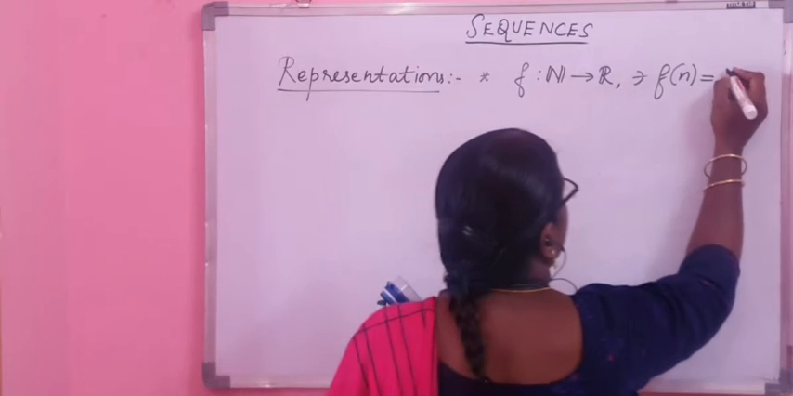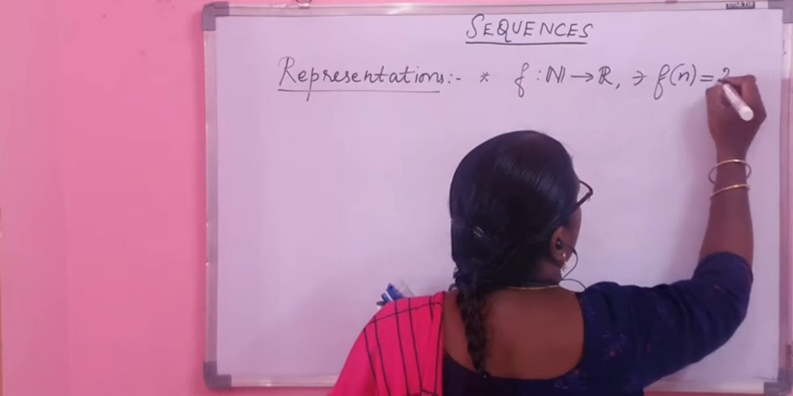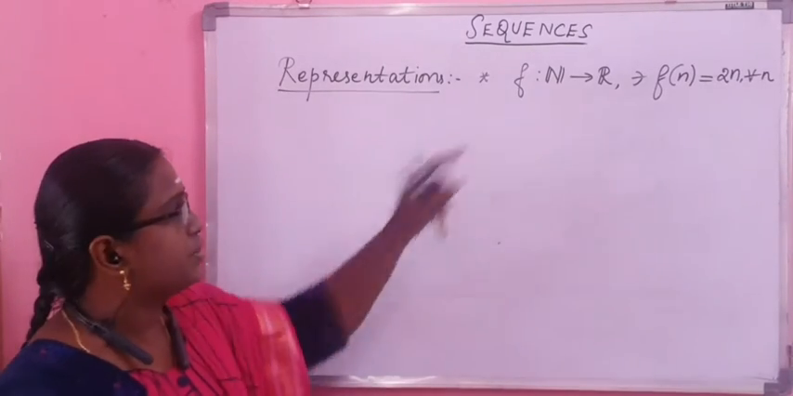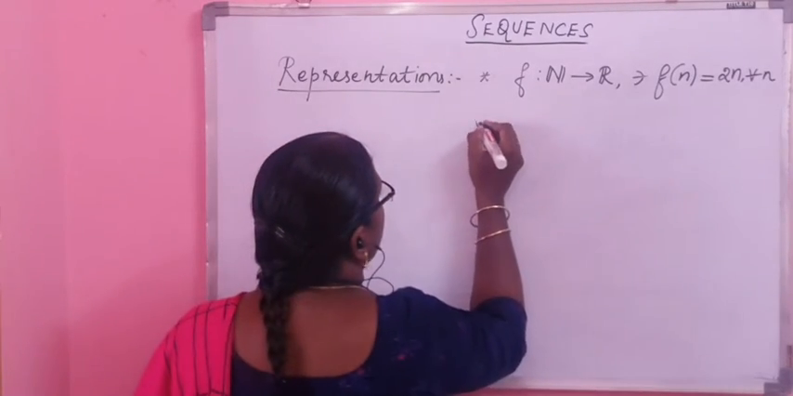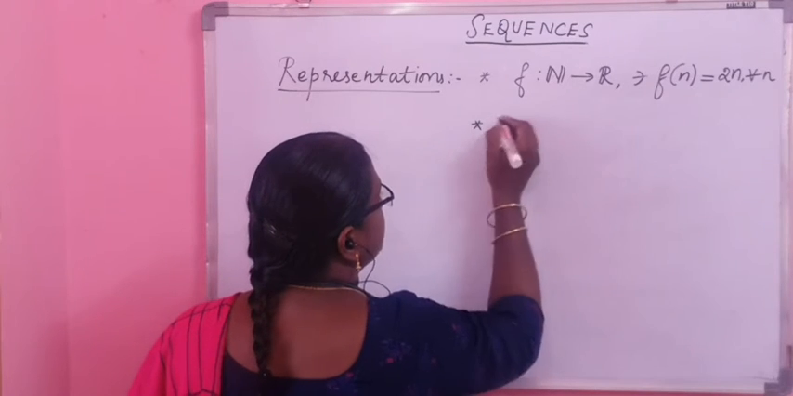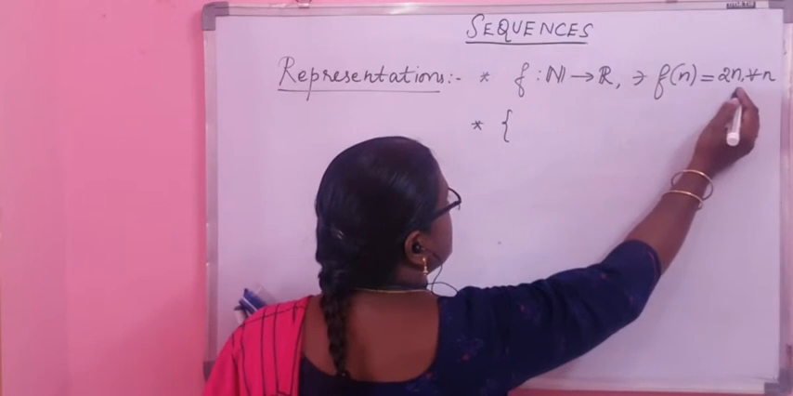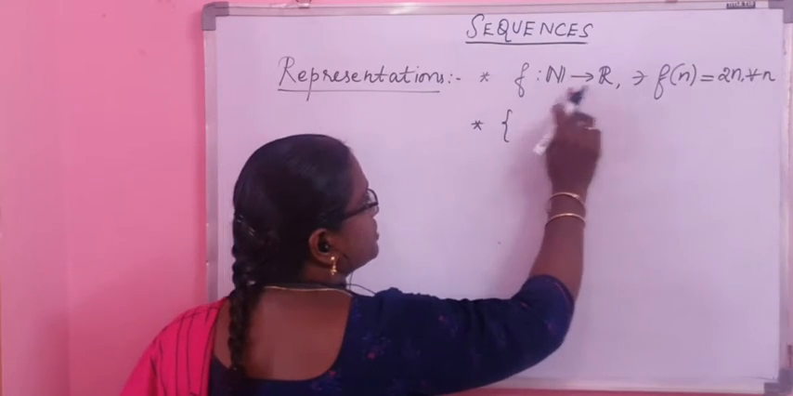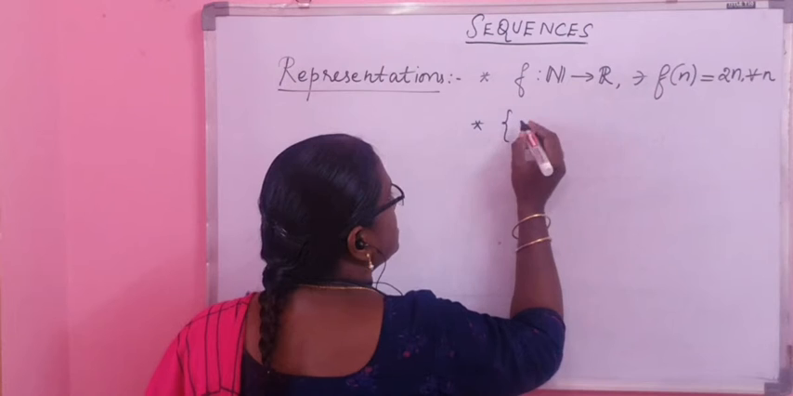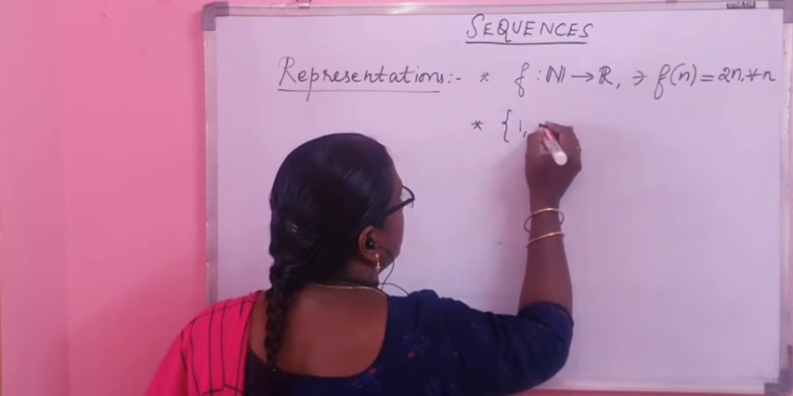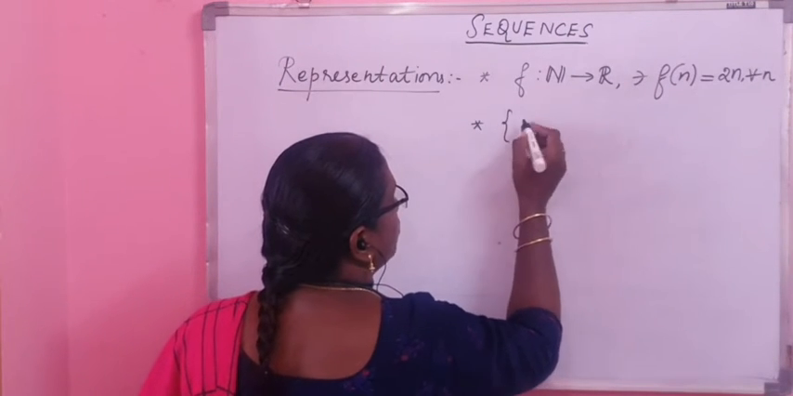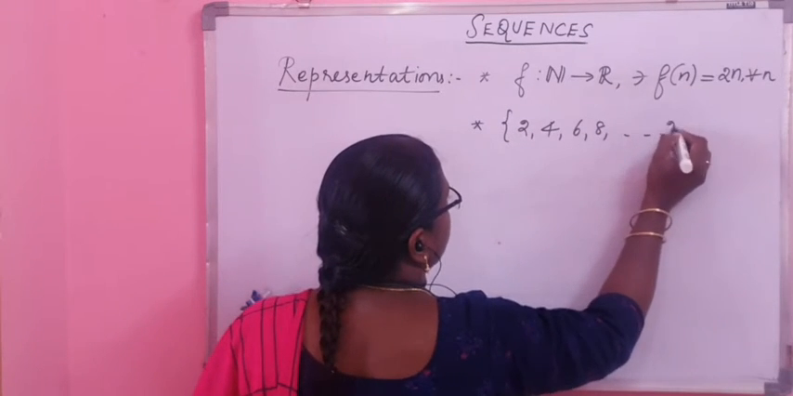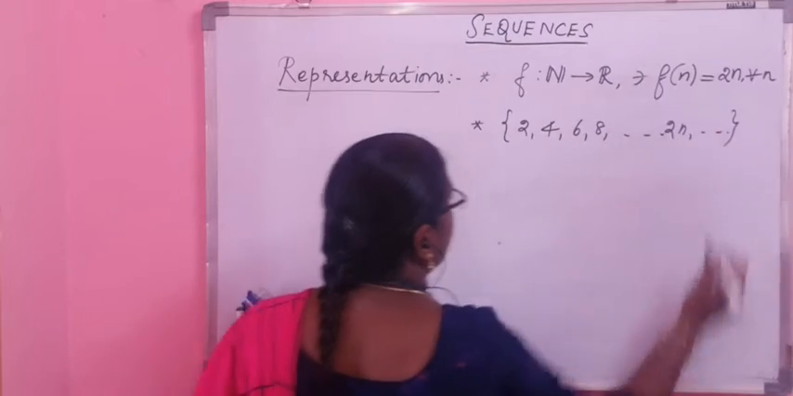As I mentioned earlier, it can be f of n is equal to n squared, or f of n is equal to n for all n. Like this we can represent a sequence, or we can typically list out the elements of the sequence. For example, if I have the sequence defined by the rule f of n is equal to 2n, every natural number is mapped to twice that number. So the list will be 2, 4, 6, 8 and so on, 2n and so on.